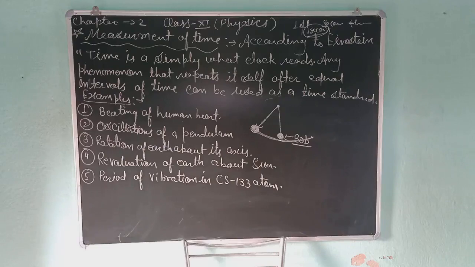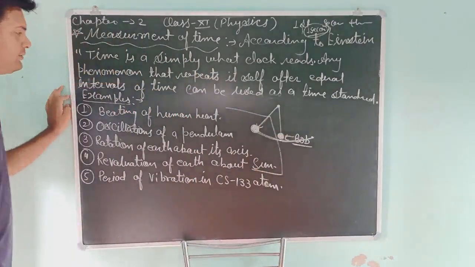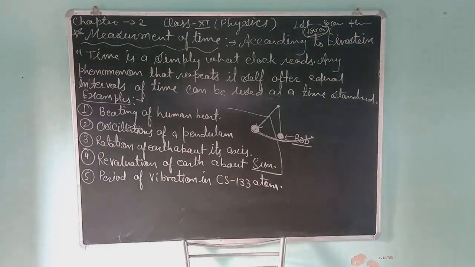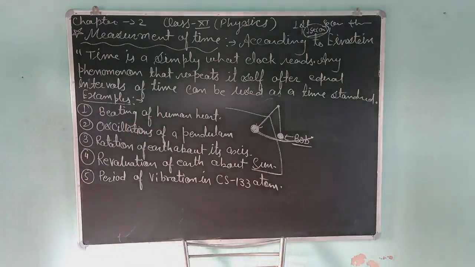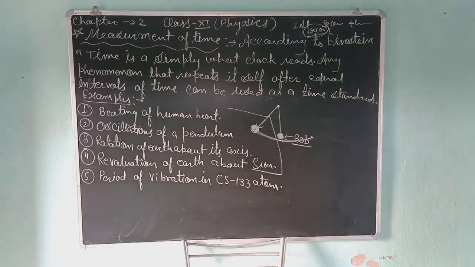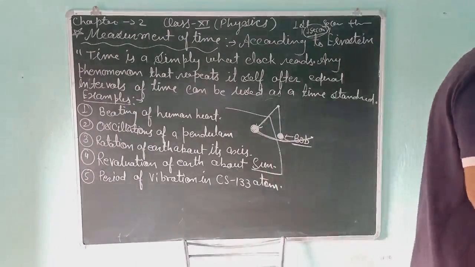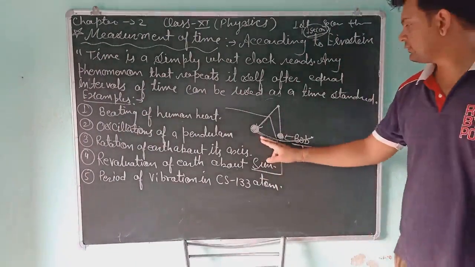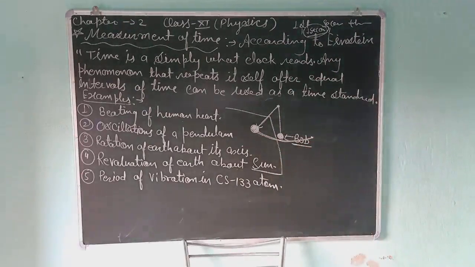But this time measurement was not accurate. The beating of the human heart, with blood pressure high and low, can change from person to person, so it is not an accurate time measurement. Second, oscillations of a pendulum. This is not accurate because after some time the pendulum will slow down, so we can't use it.